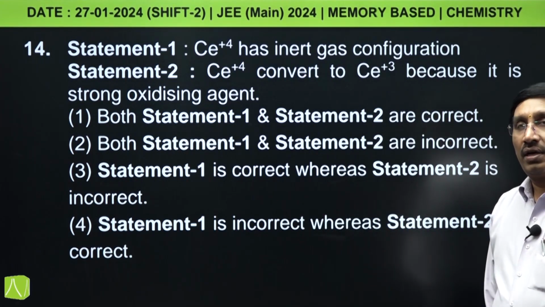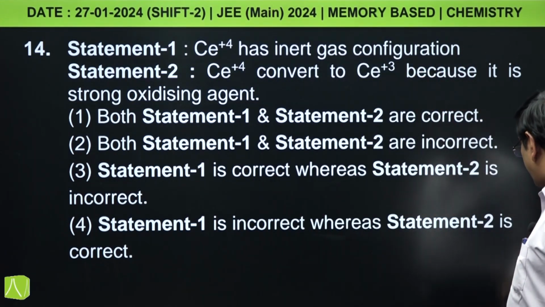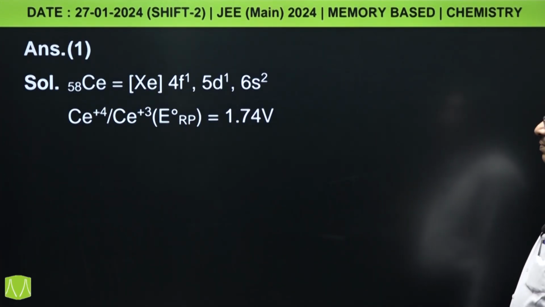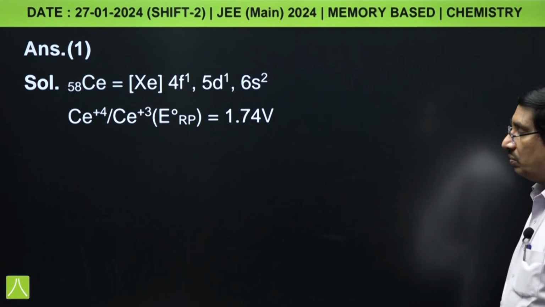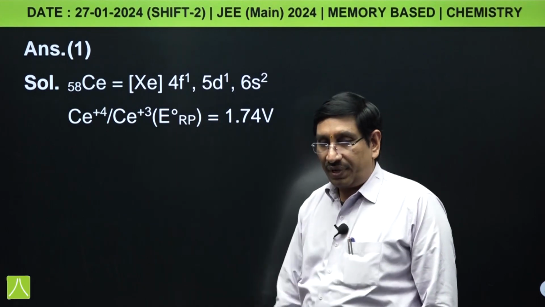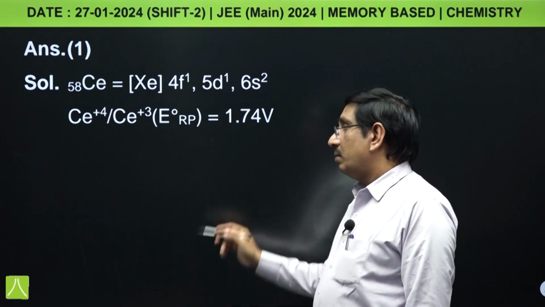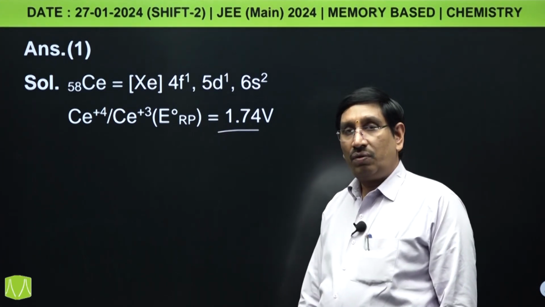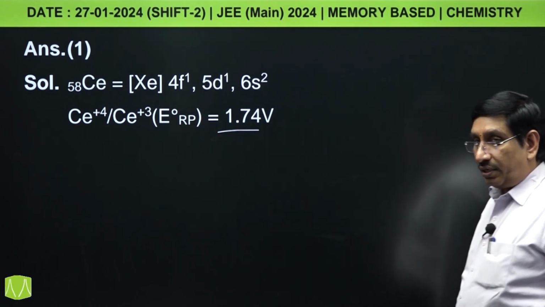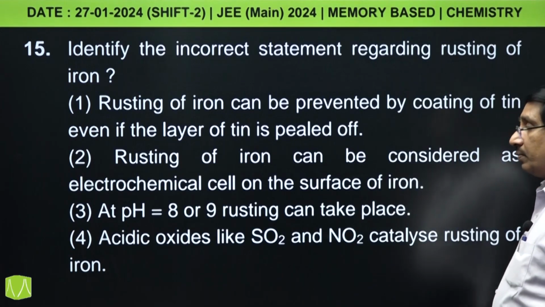Yes, both statements are correct, and इसमें cerium plus 4 inert gas configuration है. सीरियम का configuration आप चेक कर सकते हो, सीरियम Xe 4f1 5d1 6s2. सीरियम प्लस 4 स्टेट में ये सारे इलेक्ट्रॉन्स निकल जाएंगे तो xenon configuration आएगा. And cerium can act as strong oxidizing agent because its reduction potential is 1.74, so it easily converts +4 to +3 due to more reduction potential.